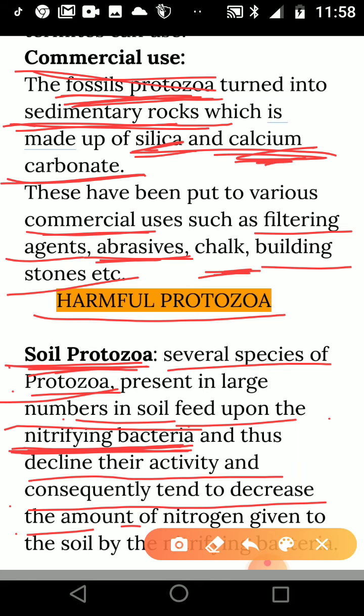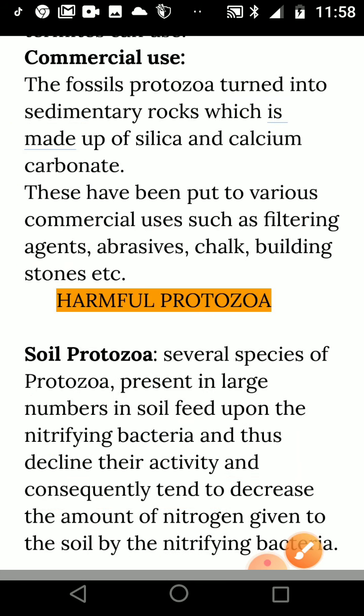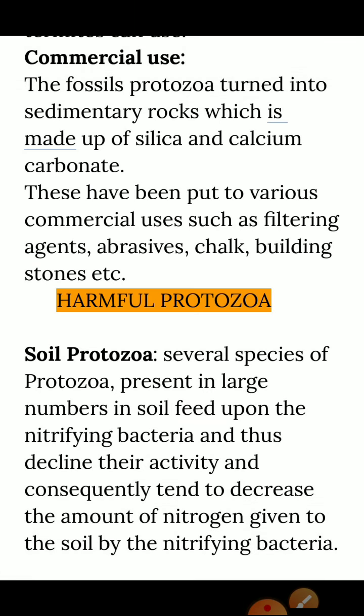If there are no nitrifying bacteria, they will not convert the nitrogen into nitrite and nitrate. That means very few bacteria are present. So the amount of nitrogen is decreasing because of this action of soil protozoa, because they feed on the nitrifying bacteria.